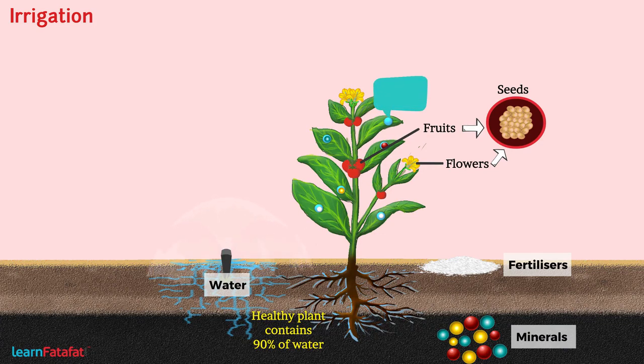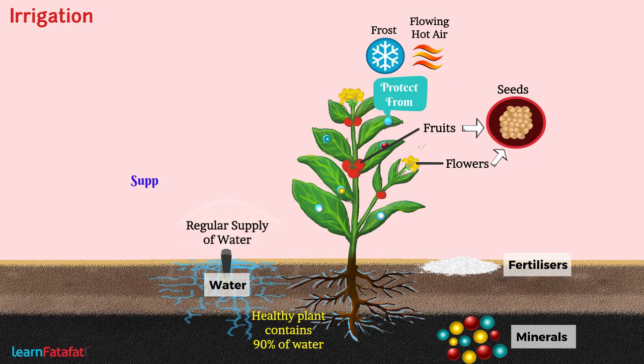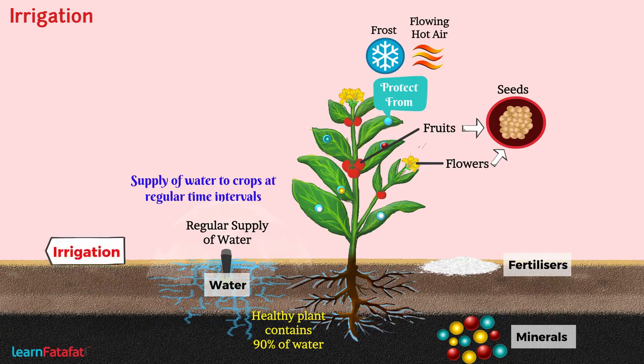Water present in plants also protects the plant from frost as well as from flowing hot air. Therefore, a healthy plant requires regular supply of water. The supply of water to the crops at regular intervals is called irrigation.